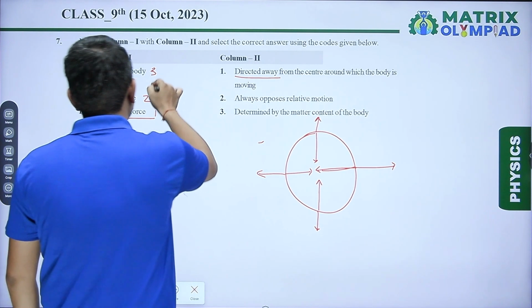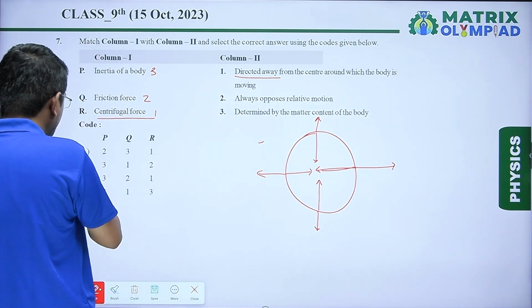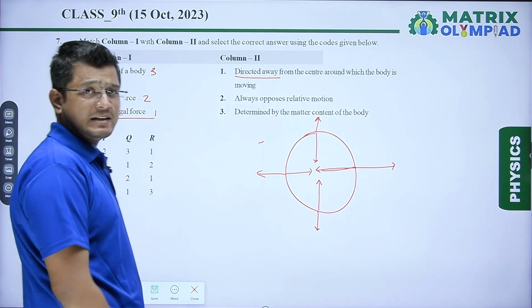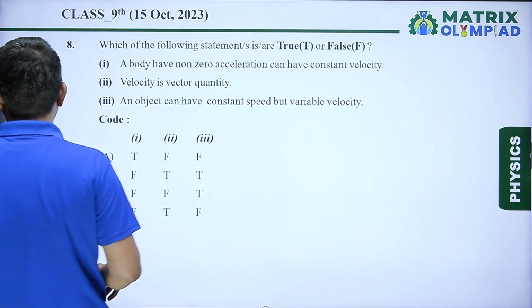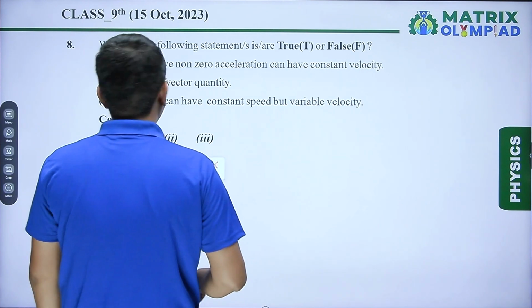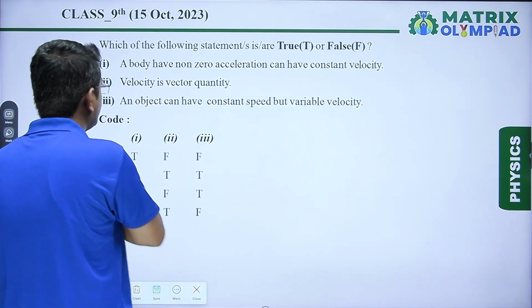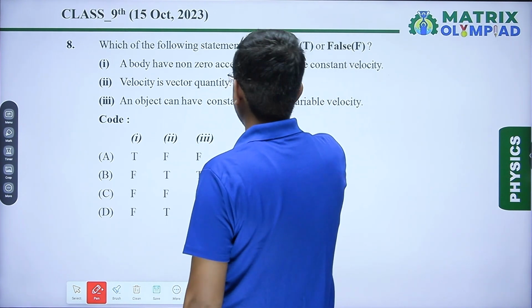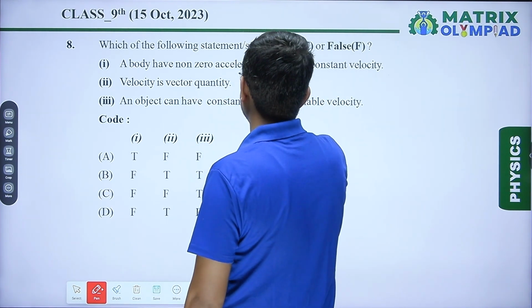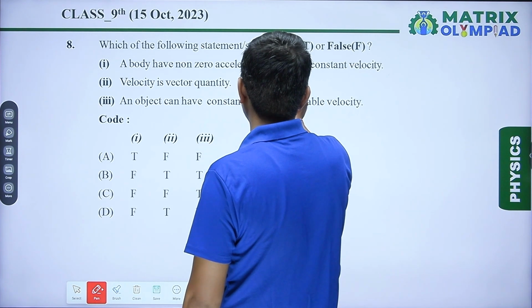So the correct code is 321. Let us check 321. That means option C is our correct answer. Next question. Question number 8. In this we have to check which of the following statements are true or false. A body having non-zero acceleration, that means a is not equal to 0,